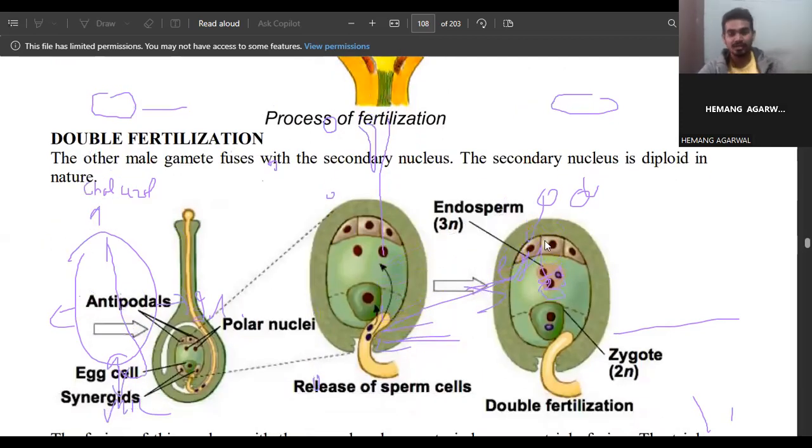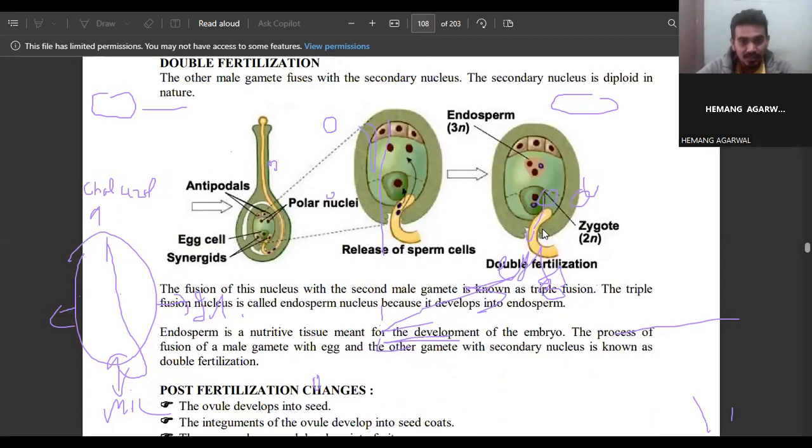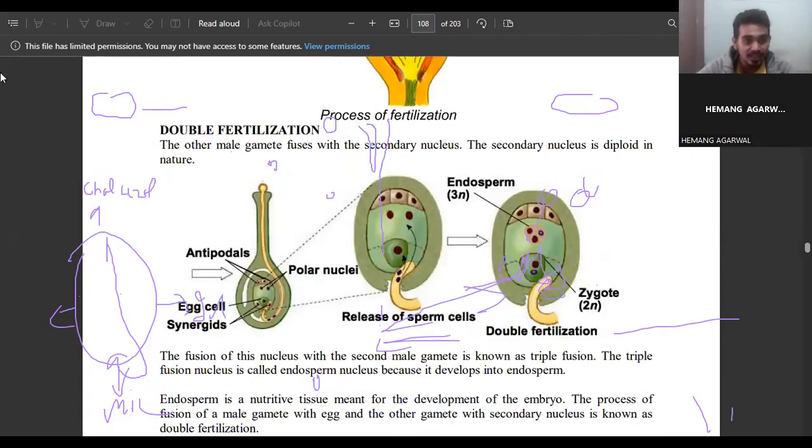Then we have double fertilization. This is the concept. Maybe it will come in your exam, because when I was giving my exam, this question was asked: write the diagram and what is double fertilization. Okay, so they can ask in the exams the mechanism of how double fertilization takes place.